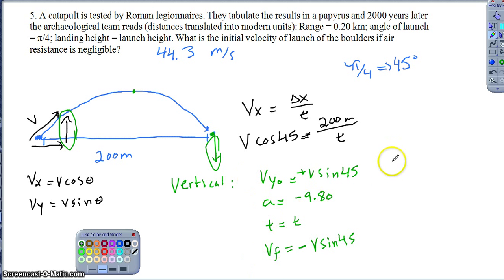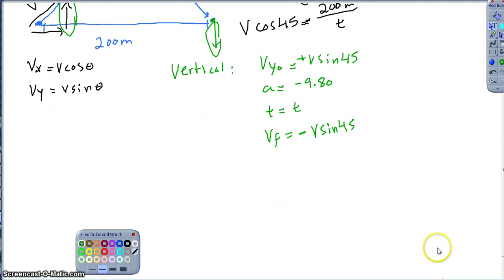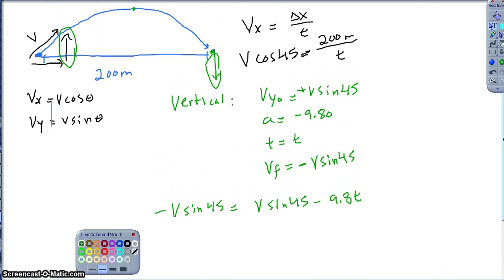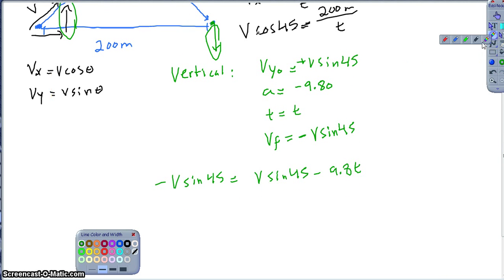So what that allows me to do is, when I set up my vertical measurements with the equation vf equals vi plus at, I can set this up as negative v sine of 45 equals positive v sine of 45 minus 9.8 t. So again, if I look through here, hopefully it's starting to jump out already. The only variables I have are v and t. So maybe at this point, if you want to try to finish solving it out on your own, feel free to pause and then come back to this if you do get stuck again. All I need to do is then substitute v or t in.